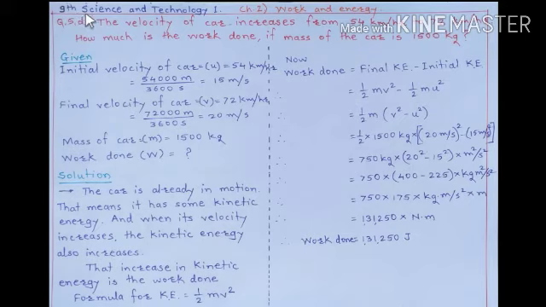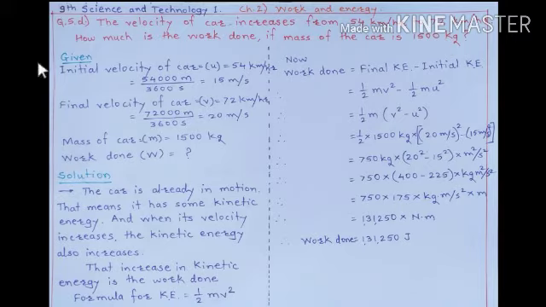Ninth Science and Technology Part 1, Chapter 2, Work and Energy. Here the next numerical example present in the exercise is question number 5D. The velocity of a car increases from 54 kilometers per hour to 72 kilometers per hour. How much is the work done, if the mass of the car is 1500 kilograms?